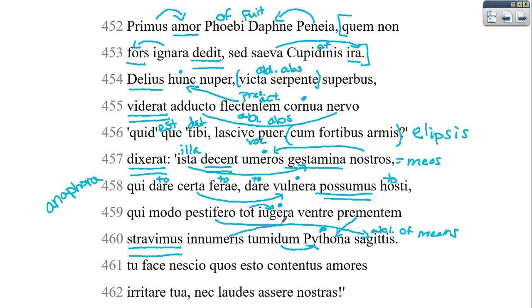And then with its, this is describing the python with its deadly belly. So this is very hyperbolic. He's very over the top here.